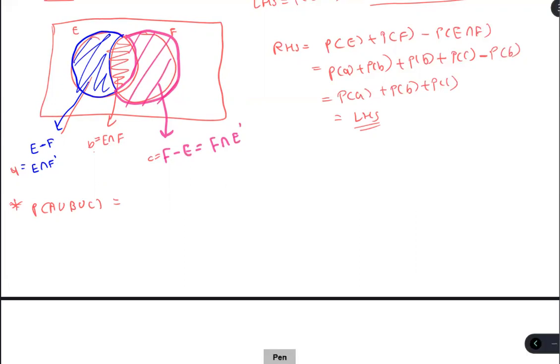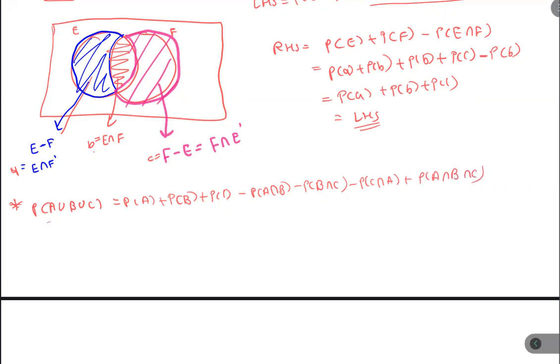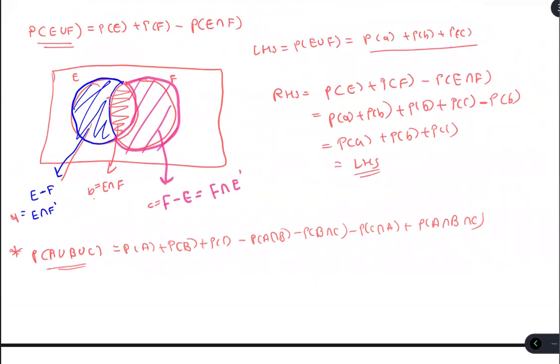There are some possibilities when we can use the trick. So P of A plus P of B plus P of C minus P of A intersection B, B intersection C, C intersection A, plus P of A intersection B intersection C. That's what you can write for three events, like that for four events, five events, all can be written.